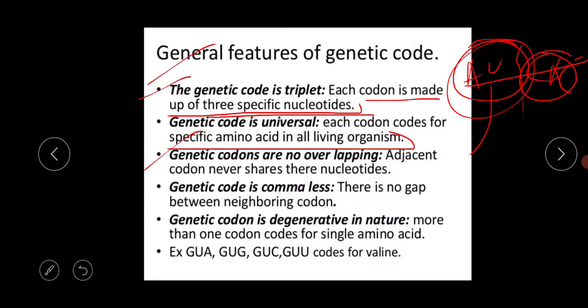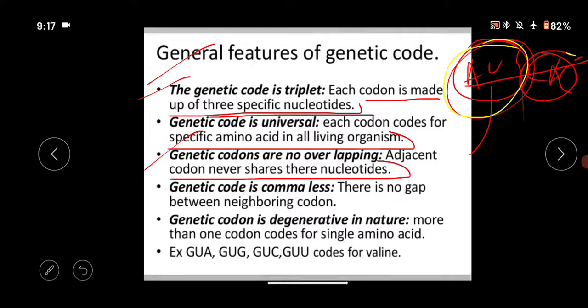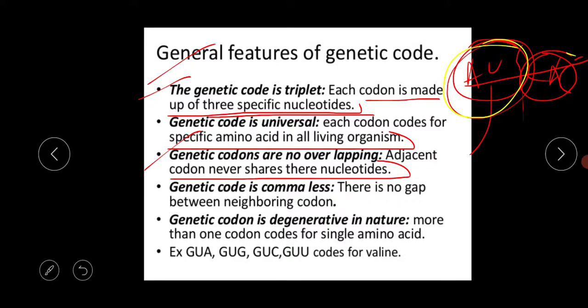Next thing is that the genetic codons are non-overlapping, that is, adjacent codons never share their nucleotides. It's not like that. This AUG is one codon, okay, and CAC is one codon. So it's not like this C is also shared with the next codon. The adjacent codon never shares its nucleotides.